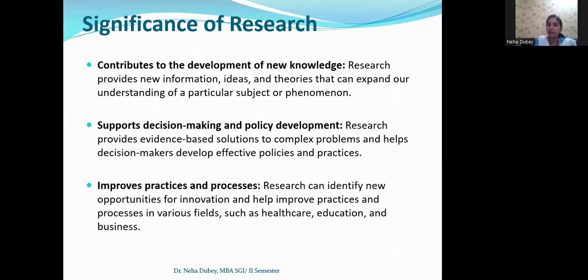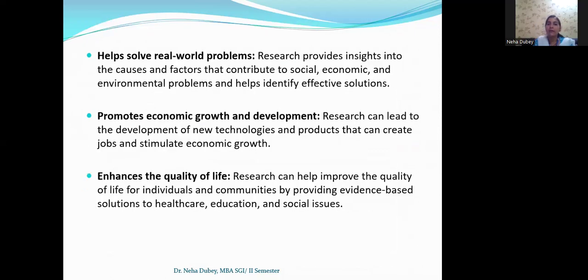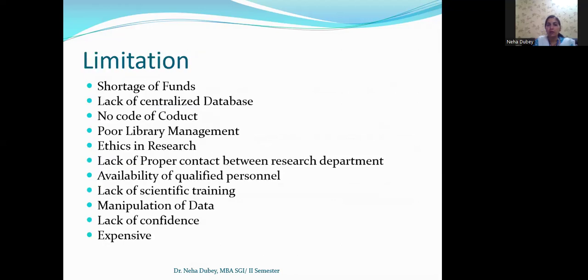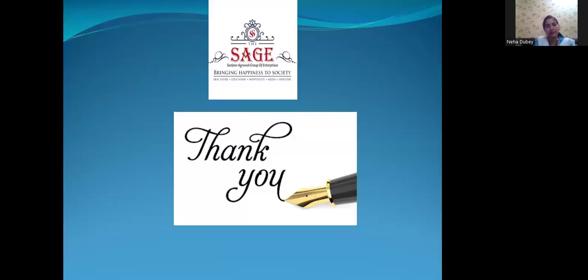Now, the significance of research is that it contributes to the development of new knowledge, supports decision-making and policy development, improves practices and processes, helps solve real-world problems, promotes economic growth and development, and enhances the quality of life. Certain scopes are there. We will continue the significance, scope, and limitations in the next lecture.